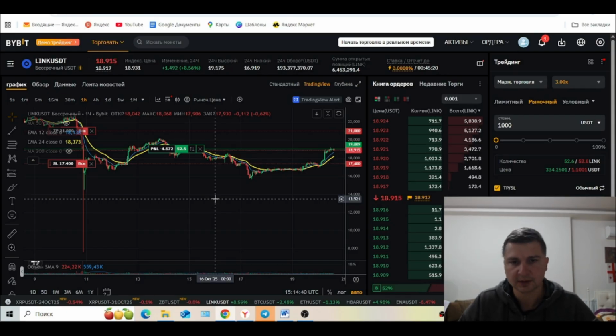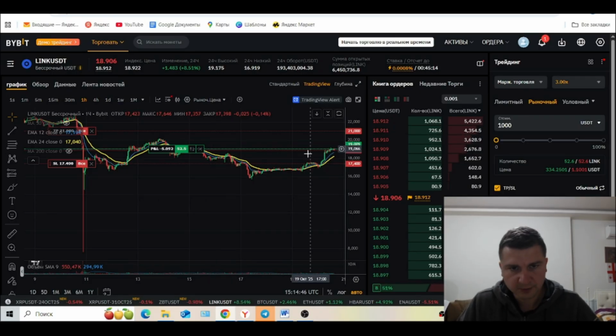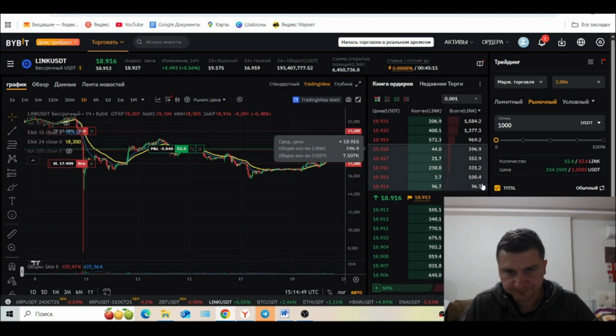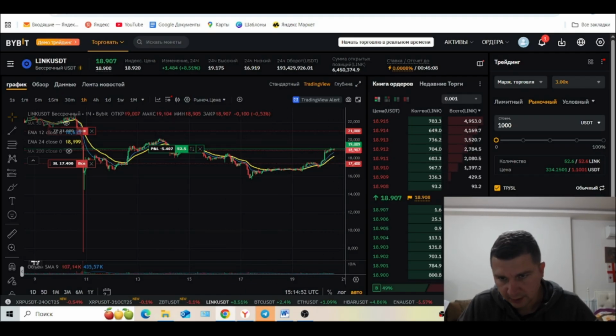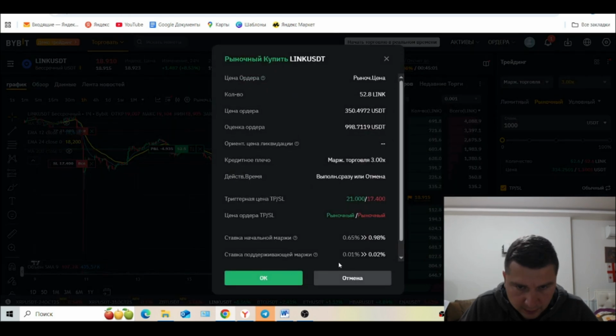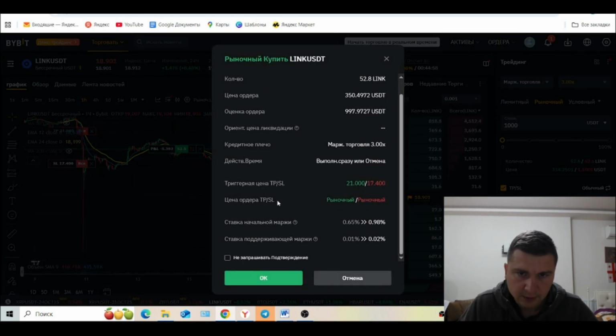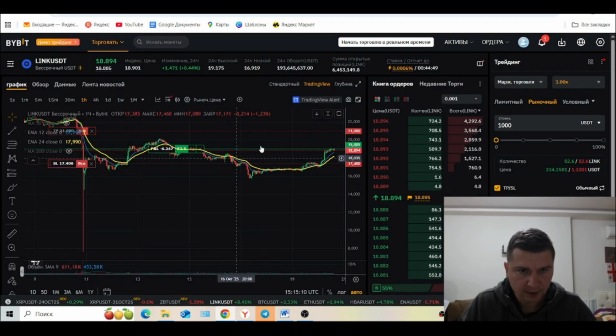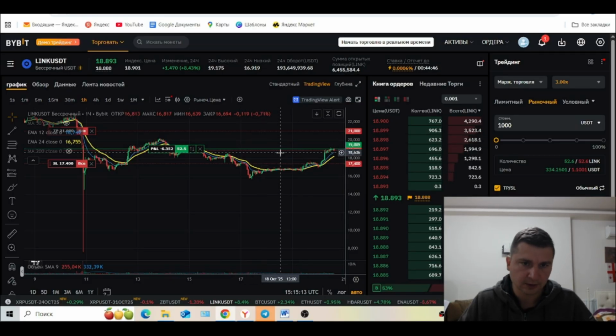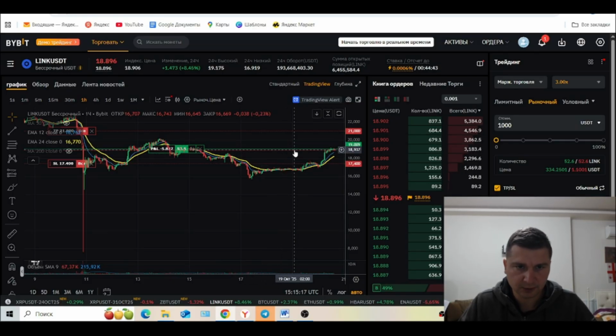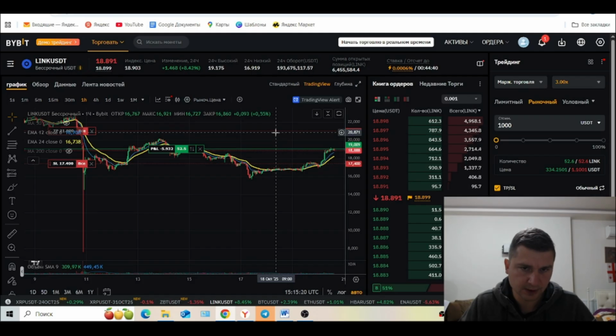Normally the take profit should be at least twice the size of the stop loss. Still, I think it's a good trade and I decided to take it. Then we press long, check everything, and confirm. I've already opened the trade, so I won't press OK again. What I like about this interface is how clearly it shows everything. The entry price, stop loss, and take profit levels. I'll continue testing and improving this strategy.